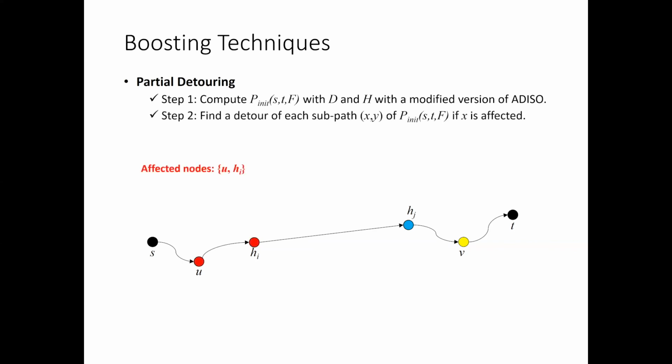Then the second step finds a detour of each subpath xy over the path P_init if x is affected. For example, if u and h_i are affected, then the algorithm recomputes the distance from u to h_i and the distance from h_i to h_j with the second oracle. In this way, we can successfully reduce the search space to compute a whole solution path.